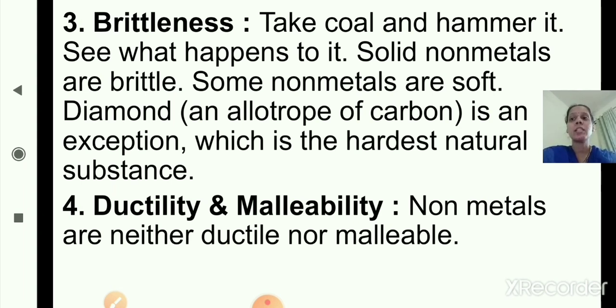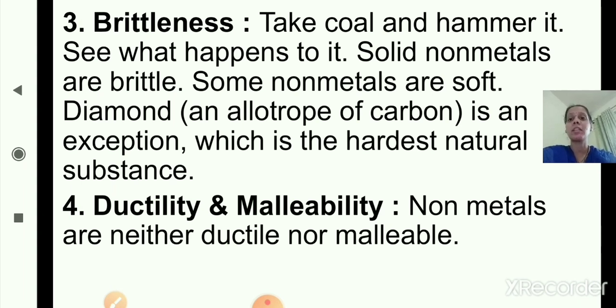Some non-metals are soft. Diamond, an allotrope of carbon, is an exception, which is the hardest natural substance. All other non-metals are brittle.